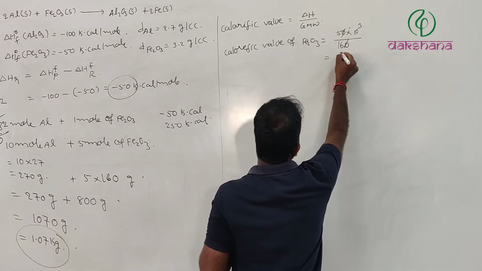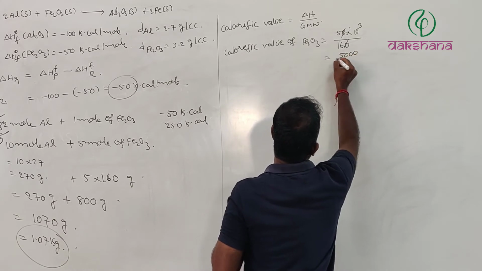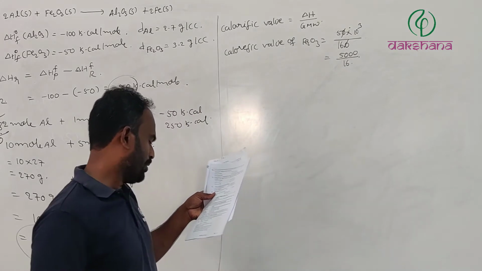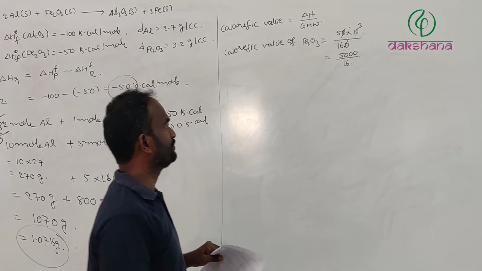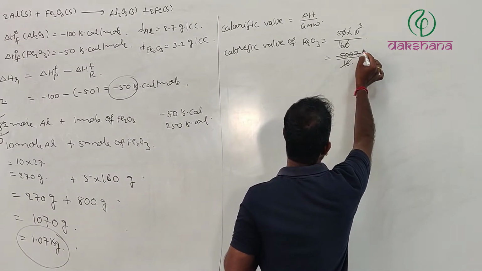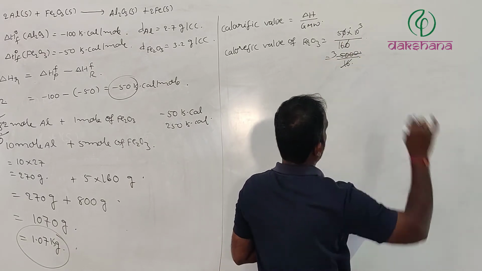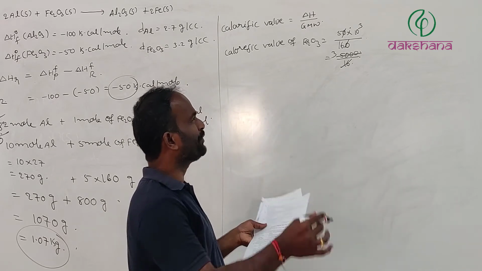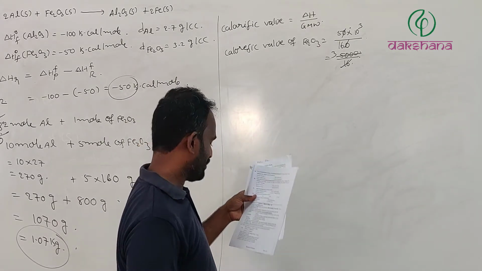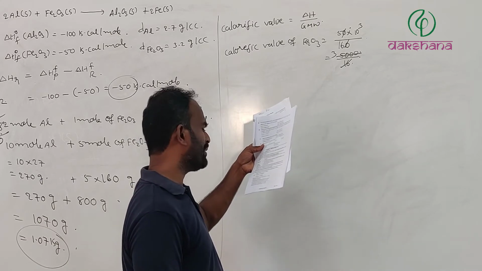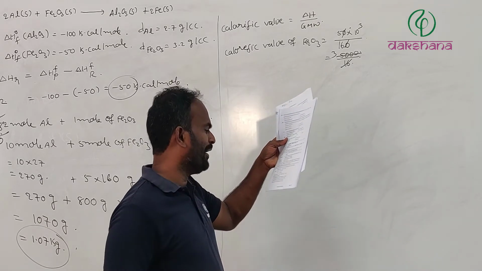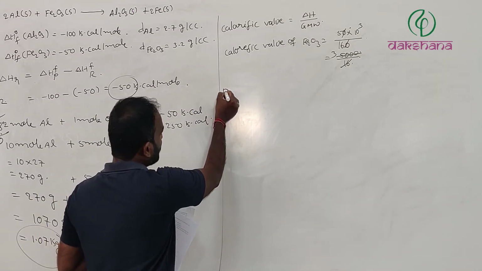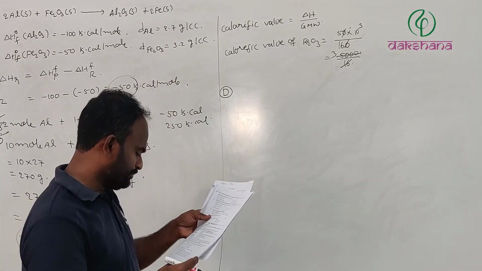Now you can check: this is around 5000 divided by 16, which is about 0.3 kilocalories per gram, but the given value is 0.432 kilocalorie per gram. Therefore option C is not going to come.